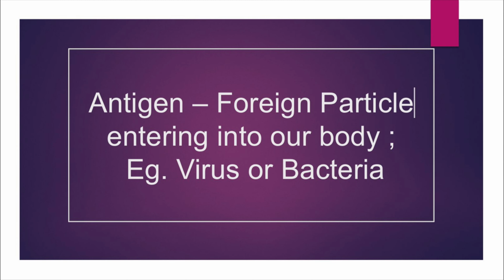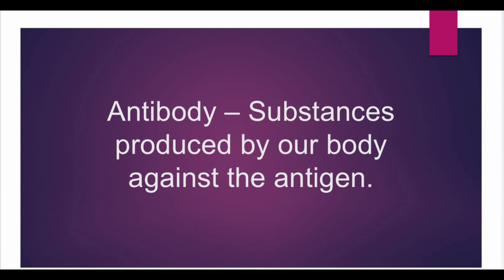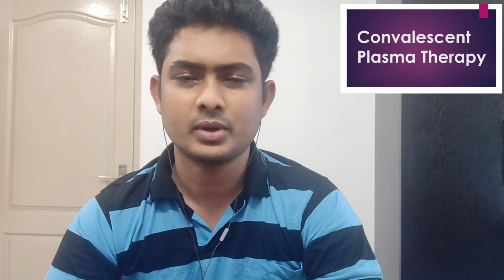Let me repeat once again. Antigen: any foreign particle which is entering into our body and is capable of causing any disease inside our body is termed as antigen. This antigen may be a bacteria, this antigen may be a virus. Antibody: any substance which is produced by our human body against this antigen is termed as antibody. Last time we have seen about two antibodies, especially IgM and IgG, immunoglobulin M and immunoglobulin G.